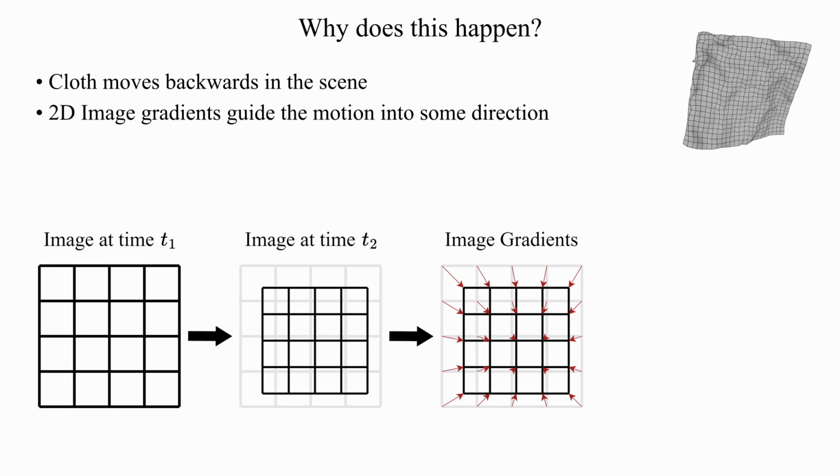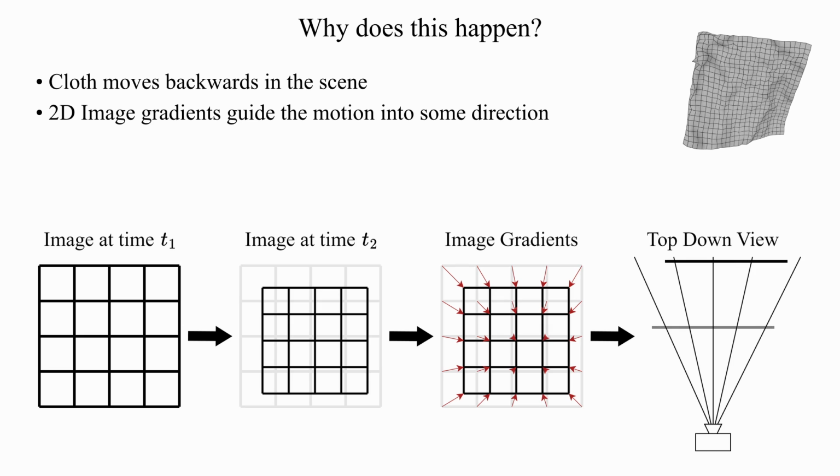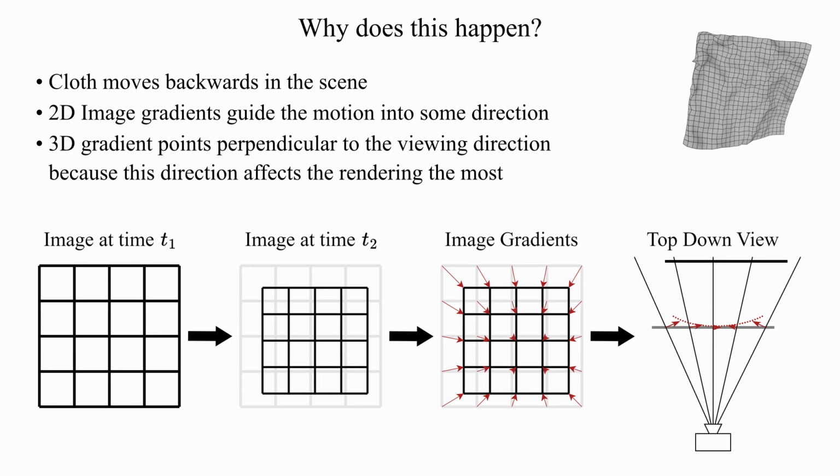Now, these gradients are backpropagated through the rendering process into 3D, without any depth information along the viewing direction. We visualize this from a top-down perspective and conclude that gradients in 3D space lie perpendicular to the viewing direction, because this is the direction of greatest change regarding the final image loss.